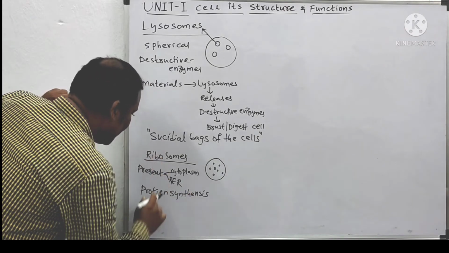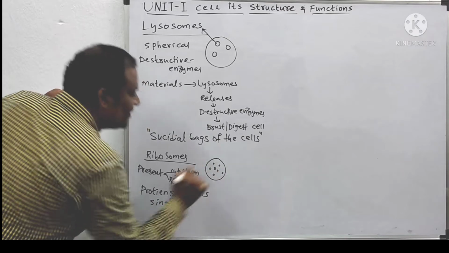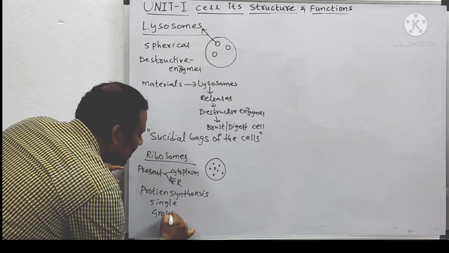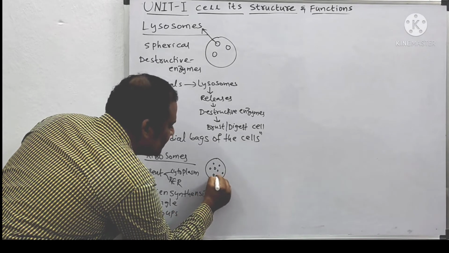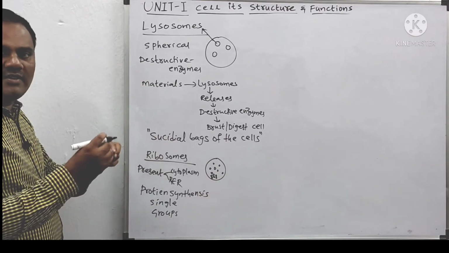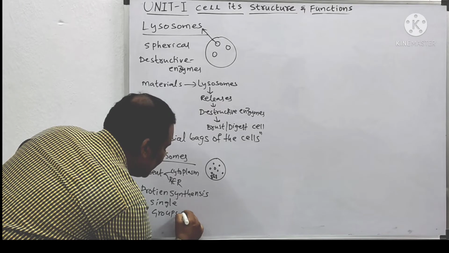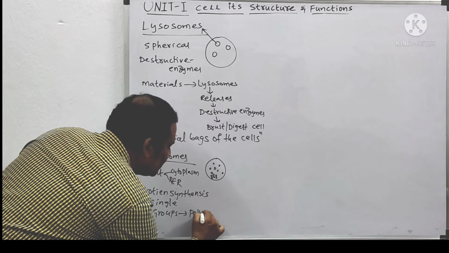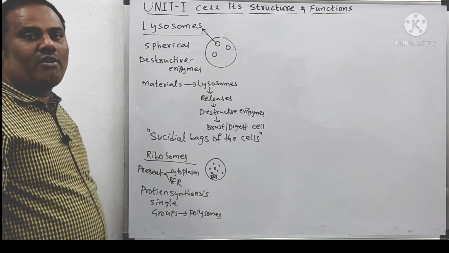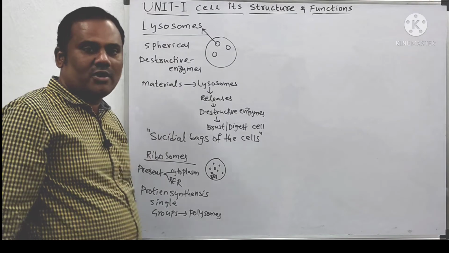Sometimes they are present singly, individually. Sometimes they are also present in groups. Groups means a bunch, a number of ribosomes coming together at one place. When they are present in groups, they are called polysomes. When they are individual, they are called ribosomes. Okay, so this is about the ribosomes.